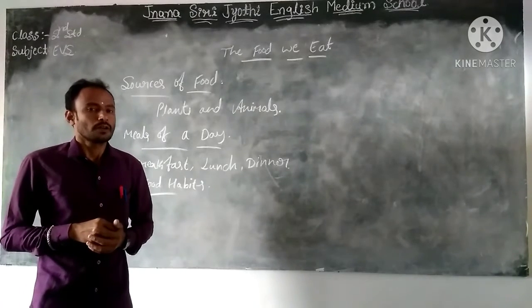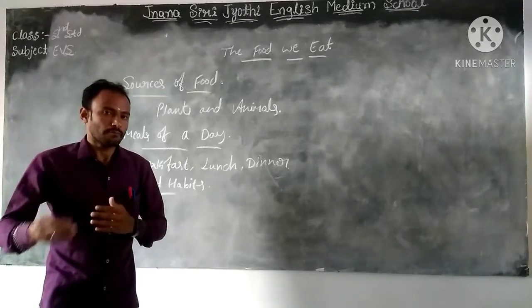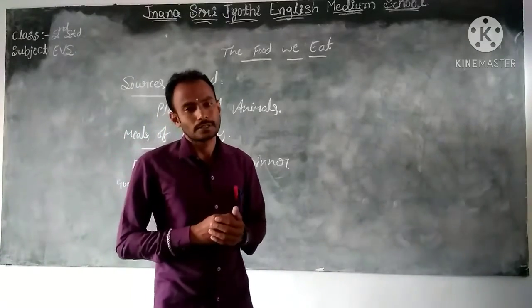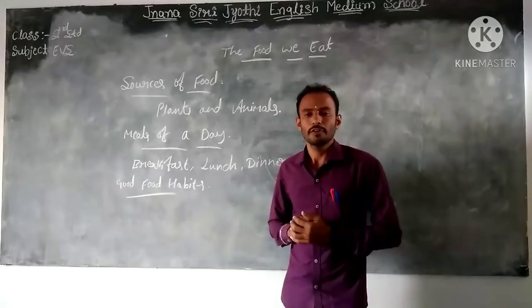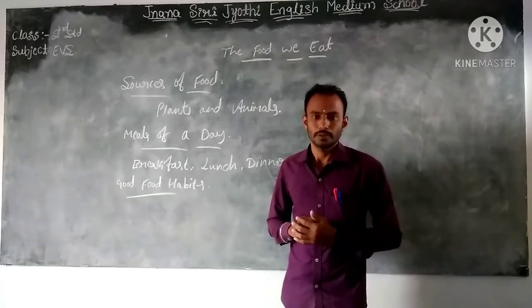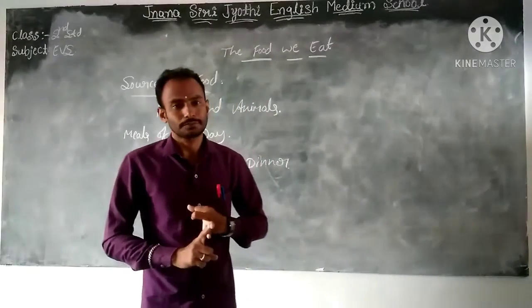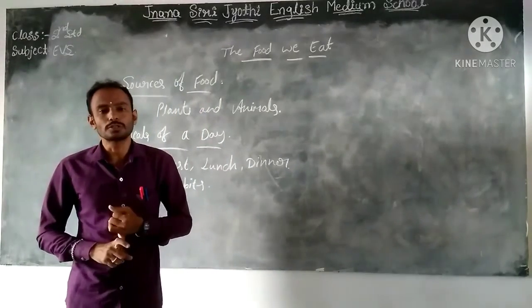And also, our food comes from plants and also animals. That's why we classify two types of sources of food: one is plants and another one is animals. All of you know about vegetables and fruits.